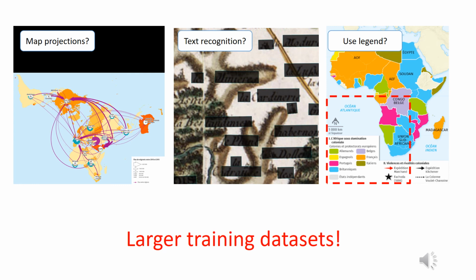Then, most geographic maps are shown with a legend, and for now, this legend is not really used in our classification models. We plan to use more the legend to help the inference of map content.